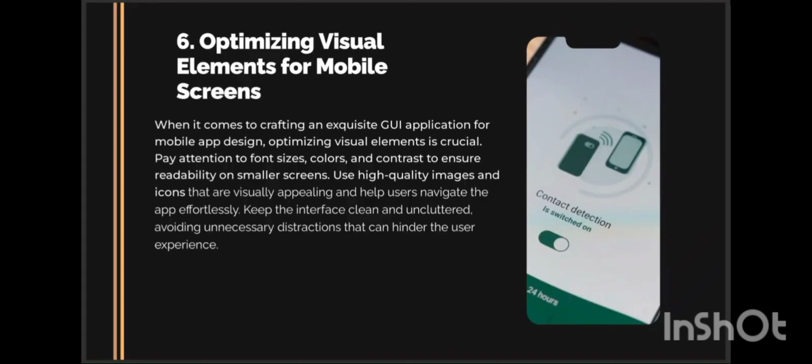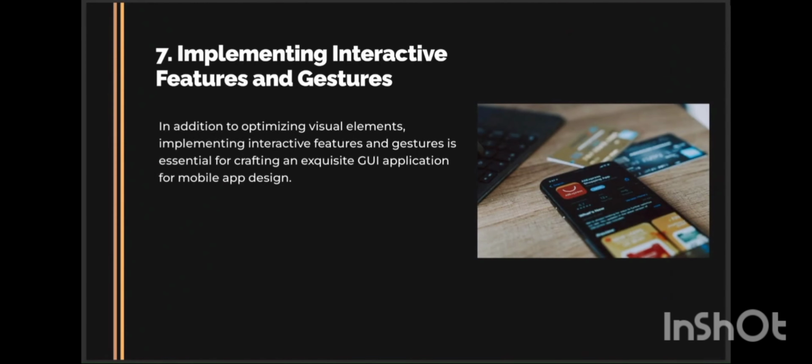Optimizing visual elements for mobile screens. When it comes to crafting an exquisite GUI application for mobile app design, optimizing visual elements is crucial. Pay attention to font sizes, color, and contrast to ensure readability on smaller screens. Use high quality images and icons that are visually appealing and help users navigate the app effortlessly. Keep the interfaces clean and uncluttered, avoiding unnecessary distractions that can hinder the user experience.